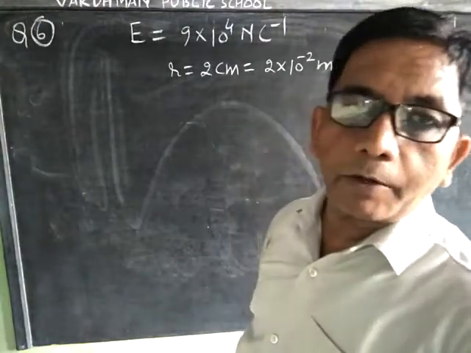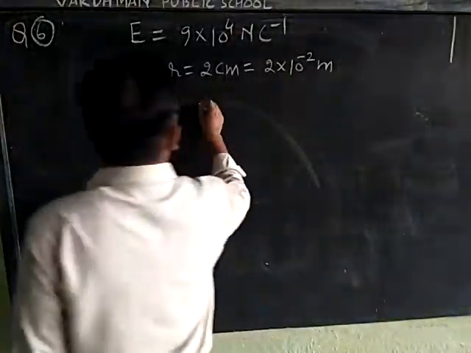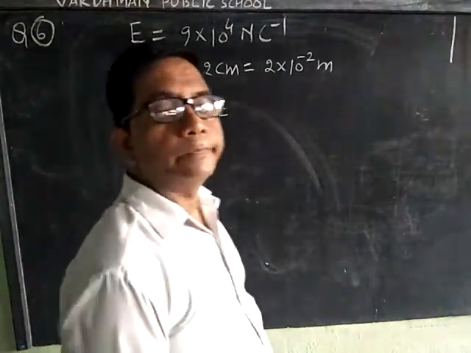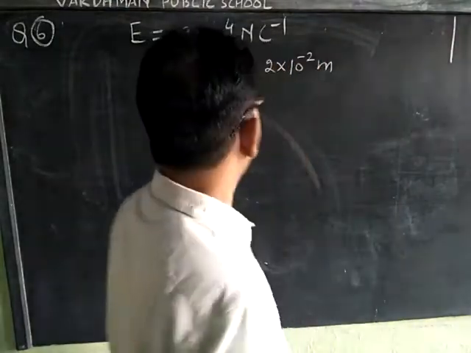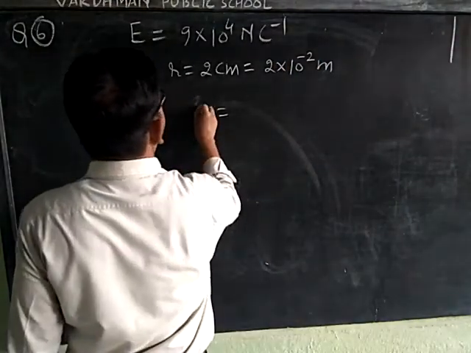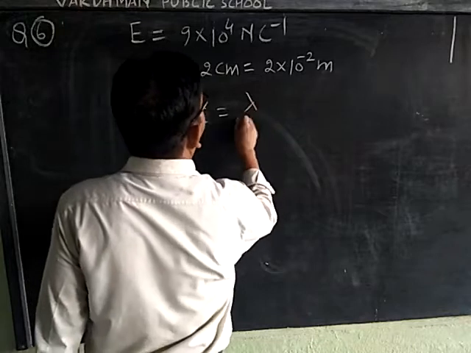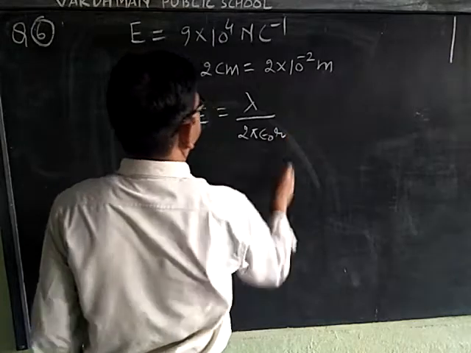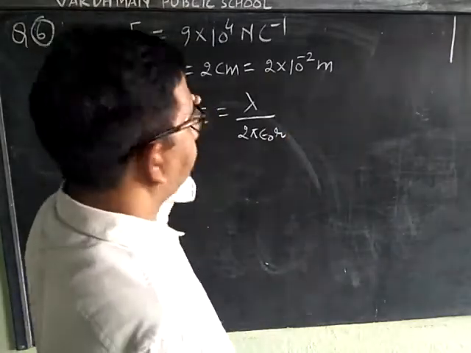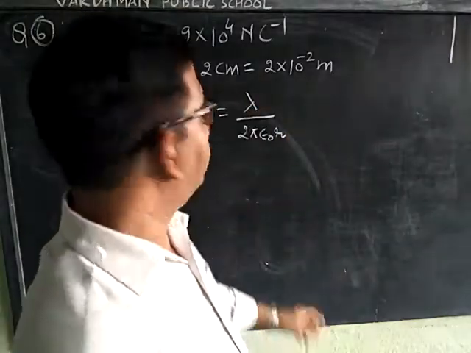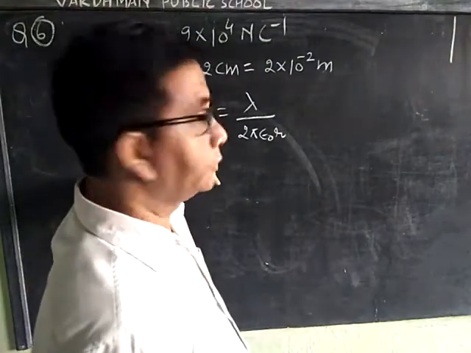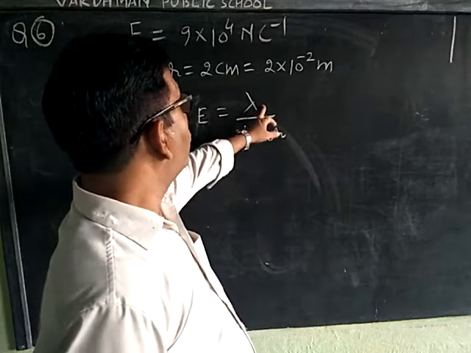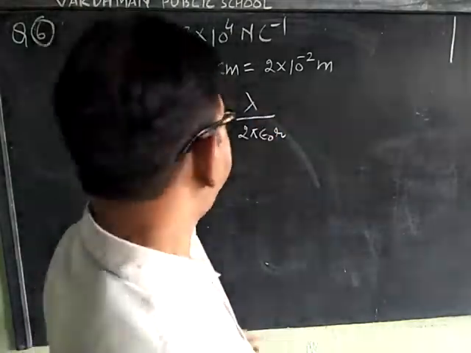We have studied the formula of linear charge density. The electric field for an infinitely long straight charged wire is E equal to lambda upon 2 pi epsilon 0 r. What is lambda? Linear charge density.